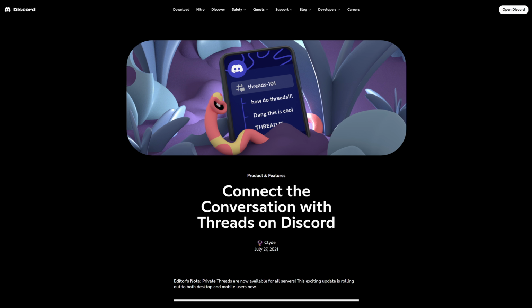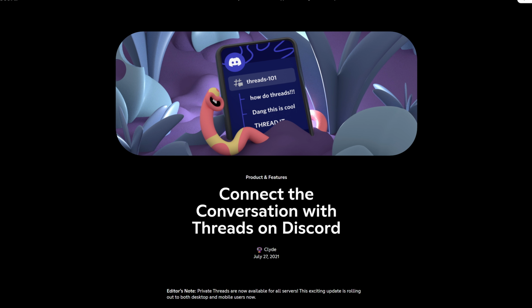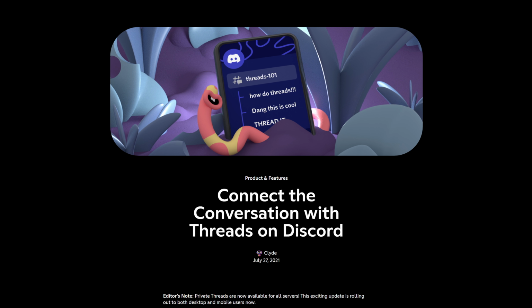Threads were introduced to Discord back in 2021 as a way to make conversations easier to follow and more organized, creating a system more similar to your typical forum, where you can have a thread inside a Discord channel, which is basically one layer deeper where all conversations on a specific topic can be had. It's an extremely useful feature.